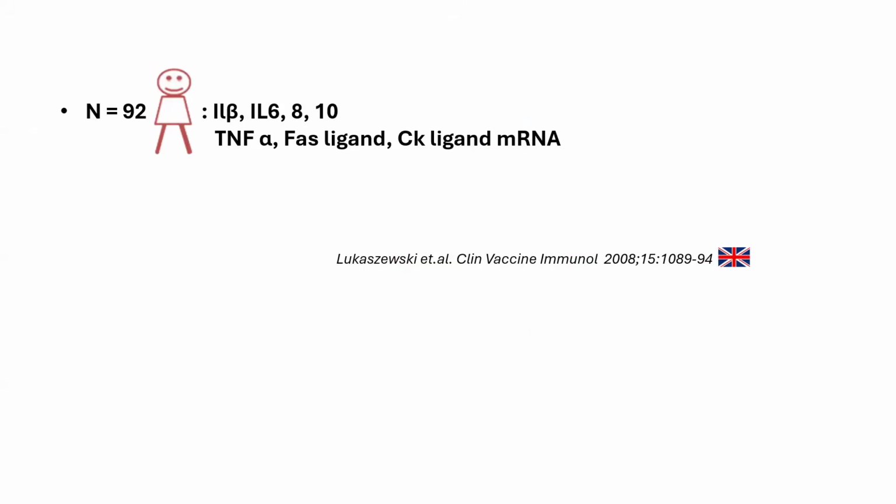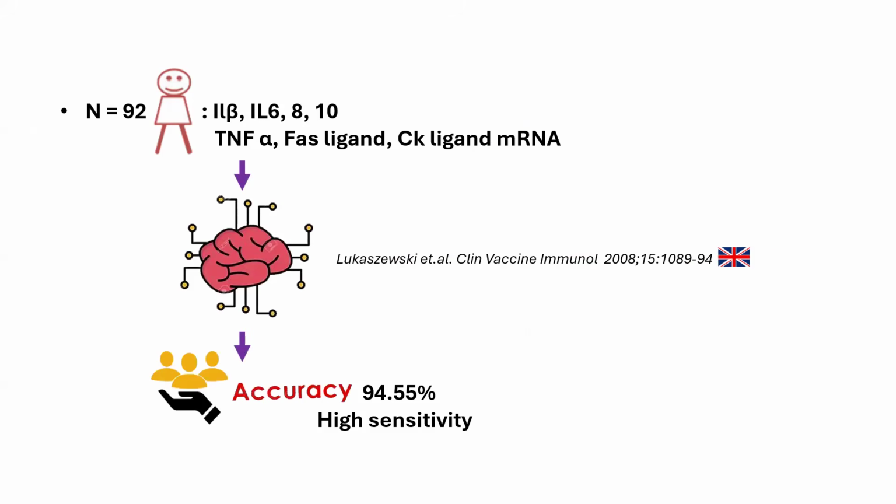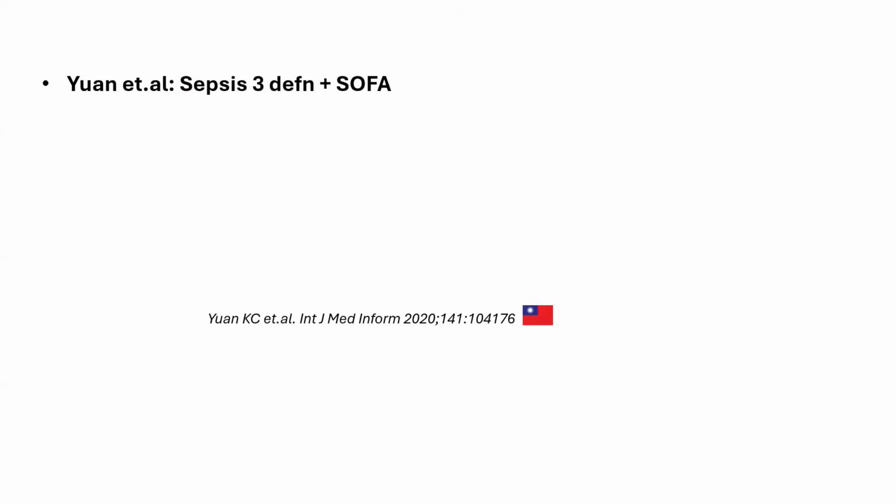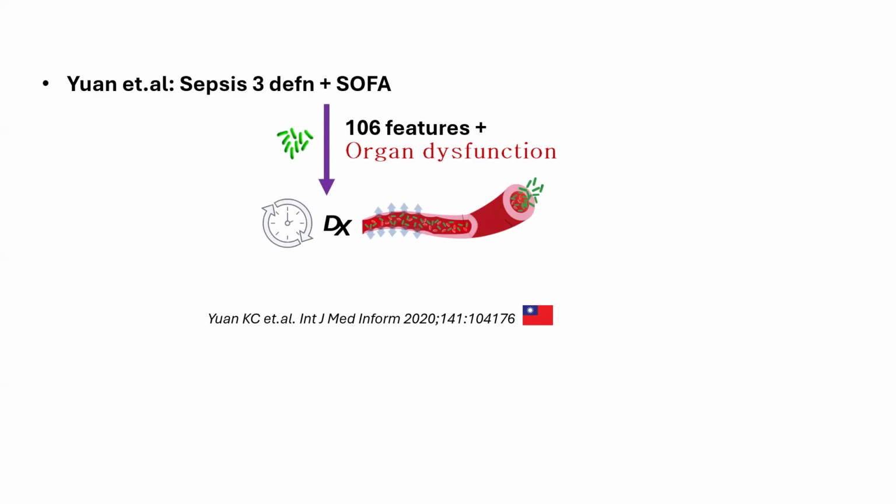And this was a study from UK where they fed in all the different cytokine variables into a deep neural network, and they found the outcome prediction happened with an accuracy of 94.55% and very high sensitivity, friends. So these are all the algorithms that have shown in a very consistent way their ability to predict and prognosticate. This is a Taiwanese study where they integrated the Sepsis-3 definition with SOFA scores, and they put 106 elements along with organ dysfunctions in patients with sepsis. And they found that the timely diagnosis of sepsis happened with an accuracy of more than 80%.